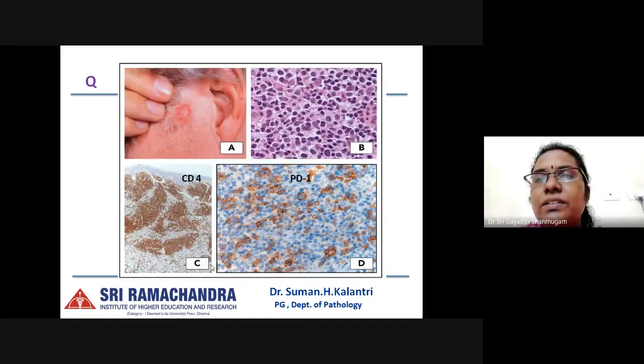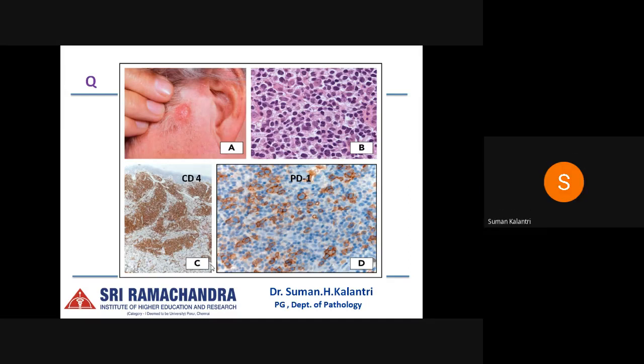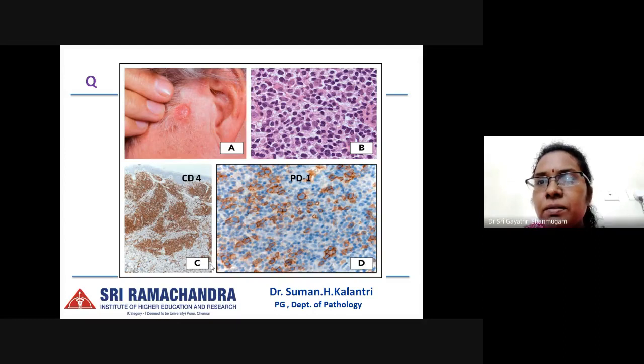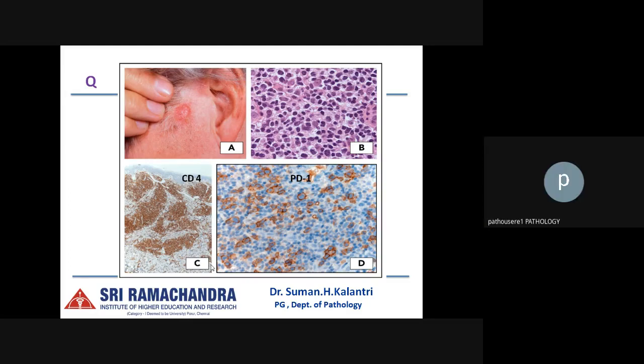Very good, Ritika. You brought the right answer. Next question. Josephine, can you answer this next question? It is a localized papular lesion, and in the histopathology picture we are seeing atypical cells arranged in sheets showing PD1 and CD4 positivity.